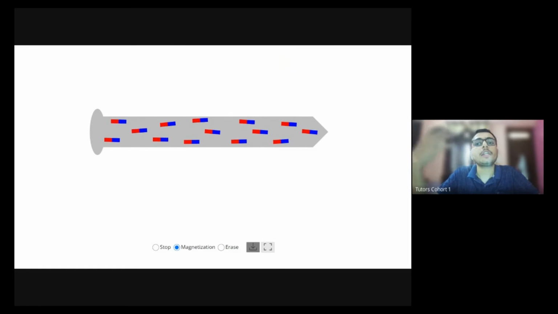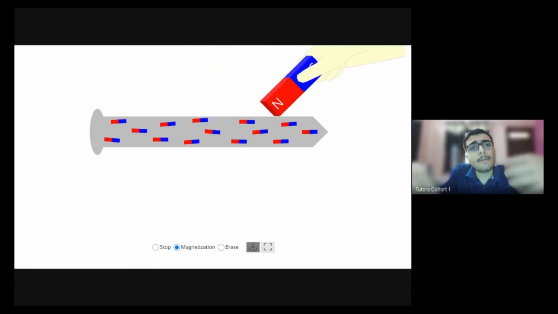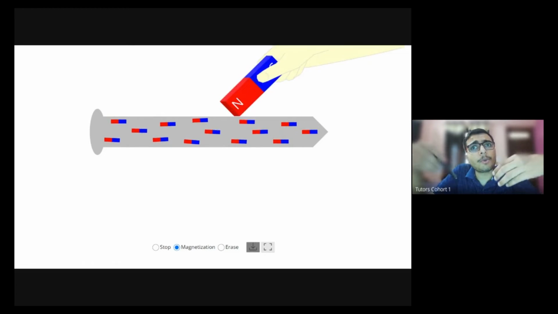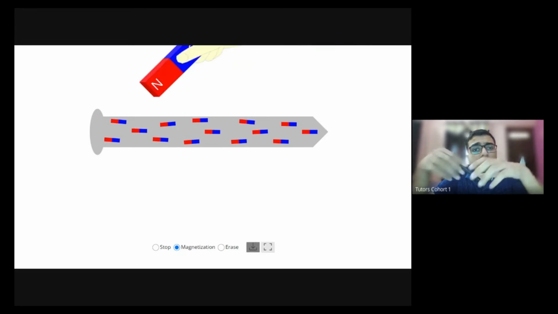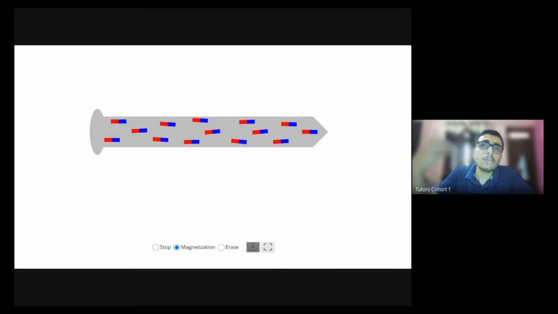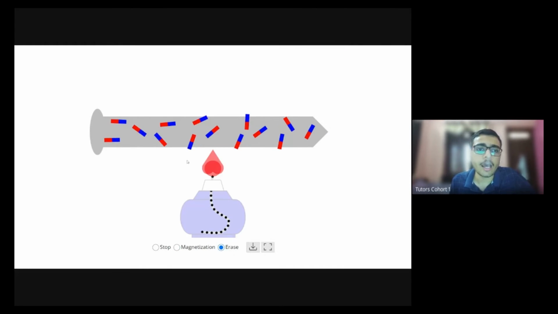All right, now a very important thing. Listen to me carefully. If I have a magnet and I want to demagnetize it, what is demagnetization? Removal of the magnetic properties. Demagnetization is the process of removal of the magnetic properties. So how will I do it? I'll carry out certain processes that will help me demagnetize this, and one of those processes is heating. If I heat an iron bar which is magnetic, it will not be a magnet anymore. This process is known as demagnetization.